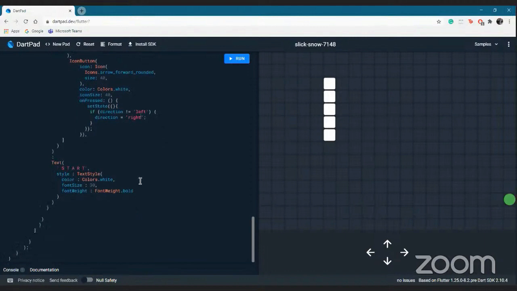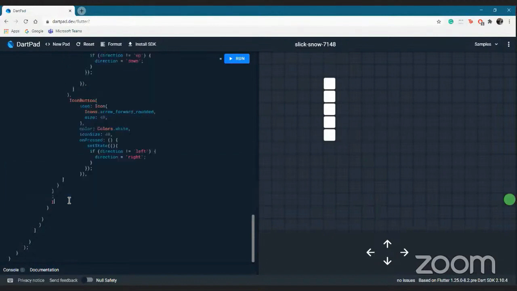Even for the start menu, when I click start, I want something to happen. So when I want to add something to any kind of widget, to make it a button, or add some kind of clicking or dragging action to it, what I do is wrap it around an InkWell.